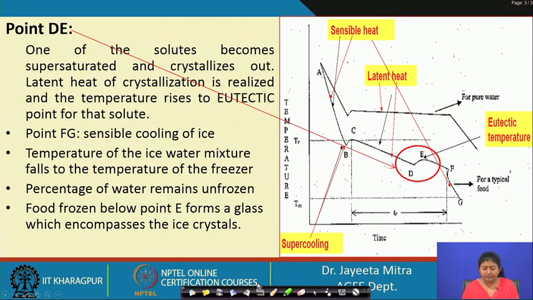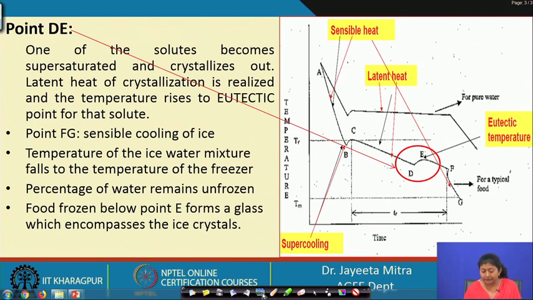Now, coming to the point D to E, this kind of thing is not available in pure water. This property is observed only because of the food material, or a mixture kind of material. One of the solutes becomes supersaturated and crystallizes out. Latent heat of crystallization is released and the temperature rises to the eutectic point of the solute. Eutectic point means the lowest melting point of the eutectic mixture.